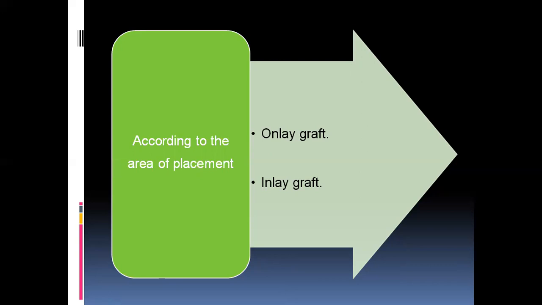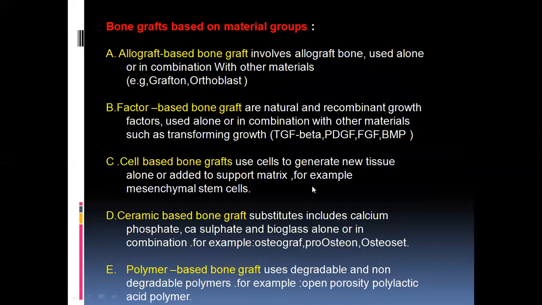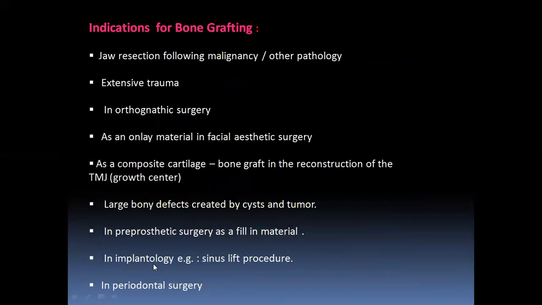Bone grafts can also be classified based on material groups: allograft based bone grafts and factor based bone grafts, where there are growth factors inside the bone grafts, like tumor growth factors and platelet derived growth factors, and cell based bone grafts, ceramic based bone grafts, and polymer based bone grafts.